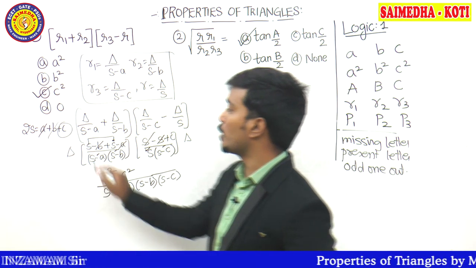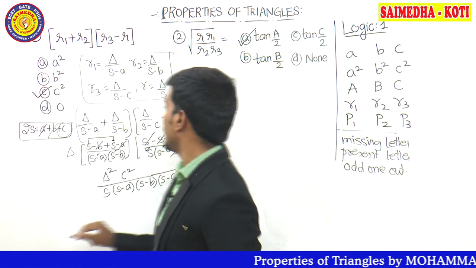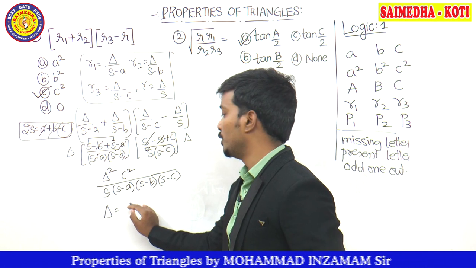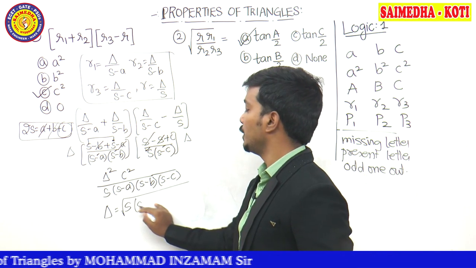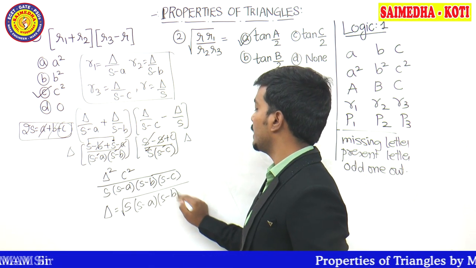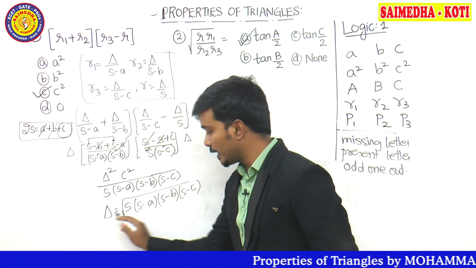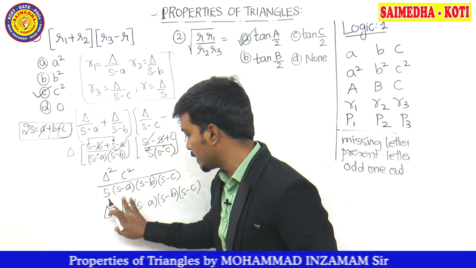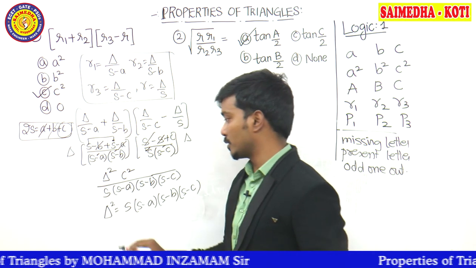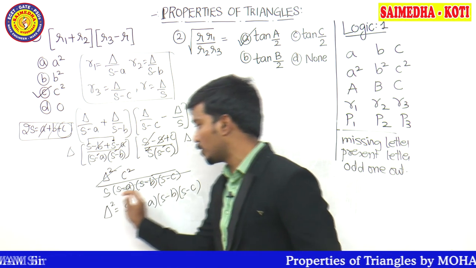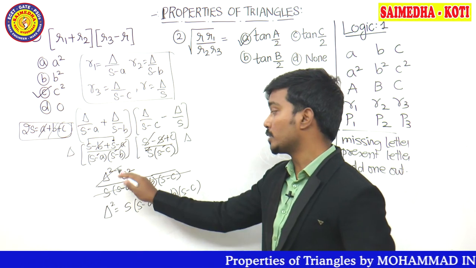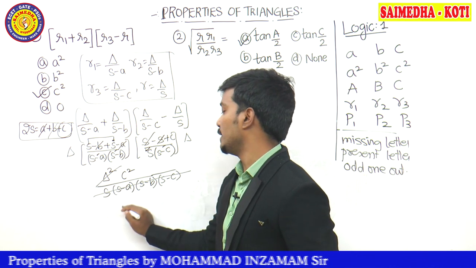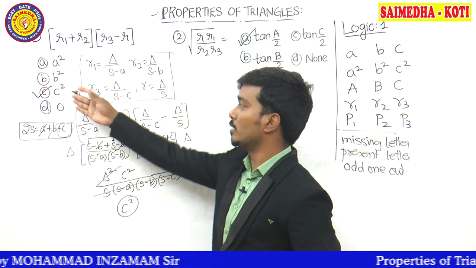You should know this formula also, the area formula: delta is equal to root of S into S minus A, S minus B and S minus C. That means S into S minus A, S minus B, S minus C will be equal to delta square. So the numerator is delta square, the denominator is also delta square. Delta square cancels, and the answer is C square. So hence we got C square.